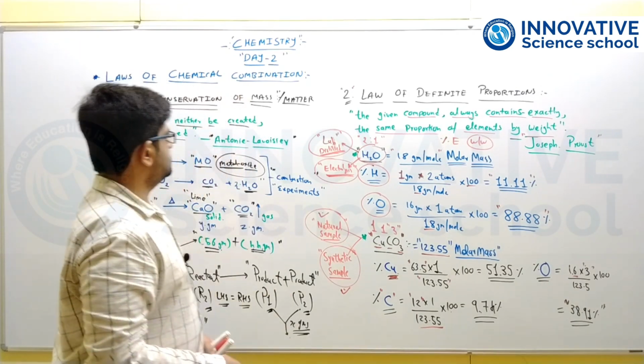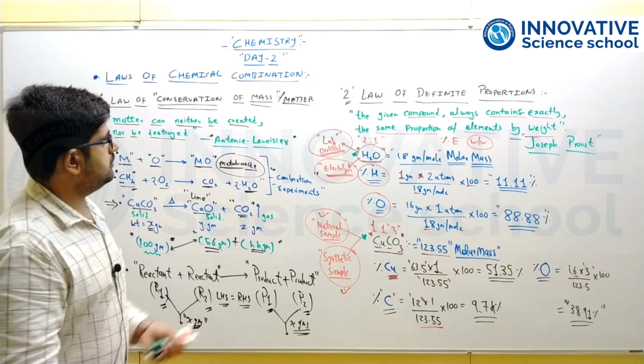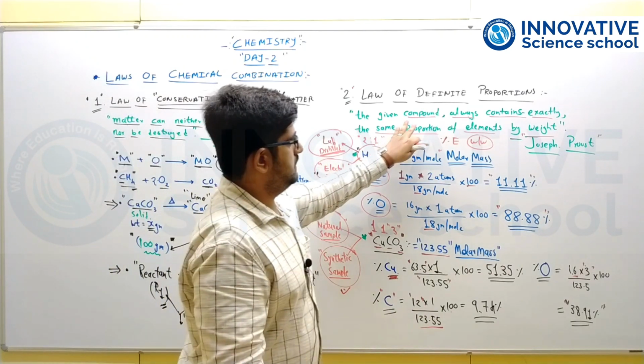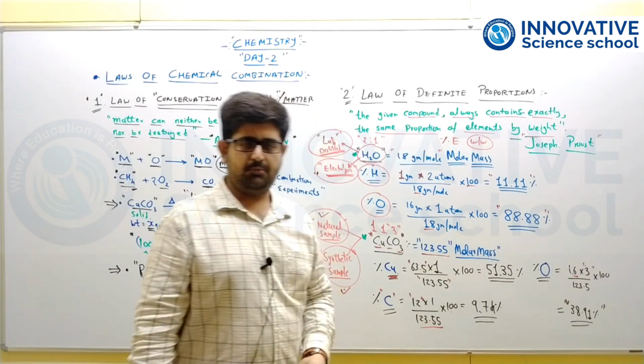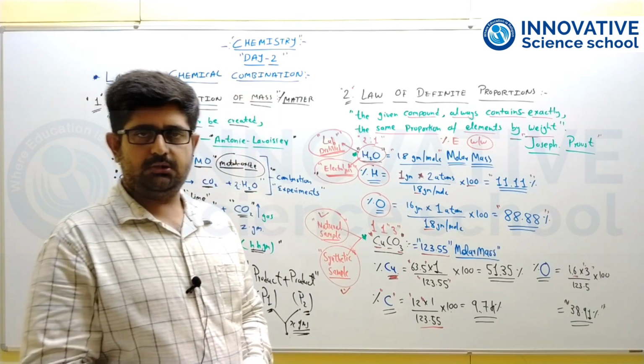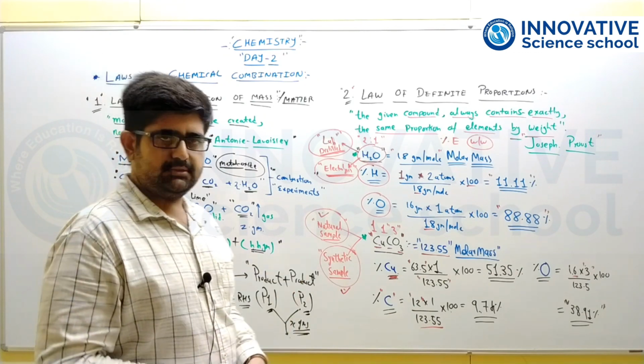So we have seen these first 2 important laws of chemical combination, right? First is conservation of matter, and second is the law of definite proportion. In our next session, we'll study some more important laws of chemical combination with some more examples, right?